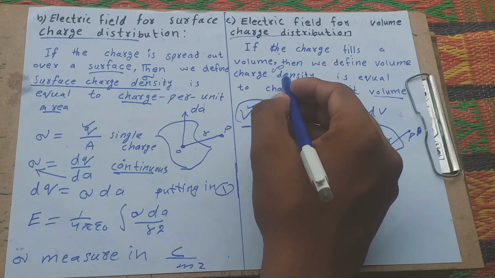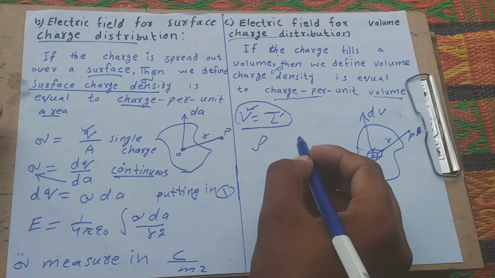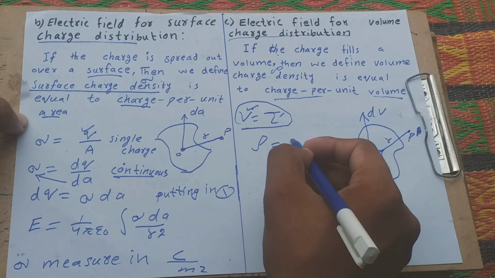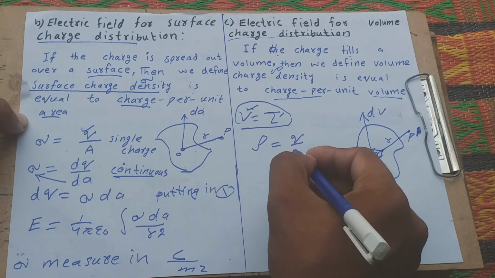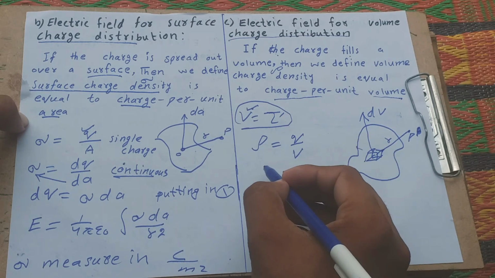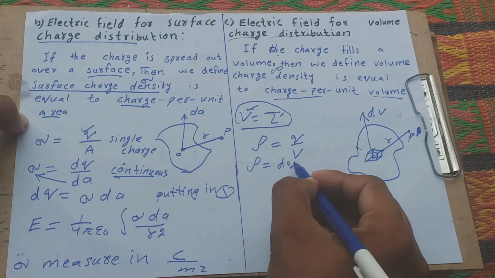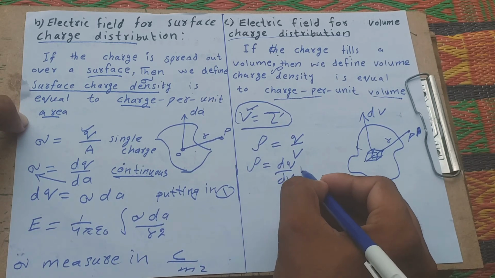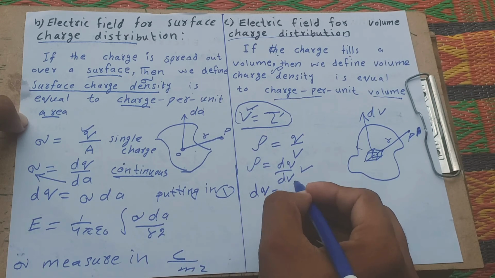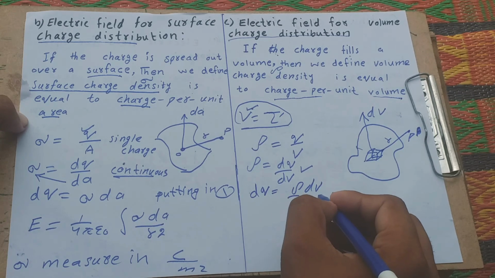Volume charge density rho is equal to charge per unit volume, charge over volume, for single charges. For continuous charge distribution this is equal to dq over dV. Then dq is equal to rho dV.